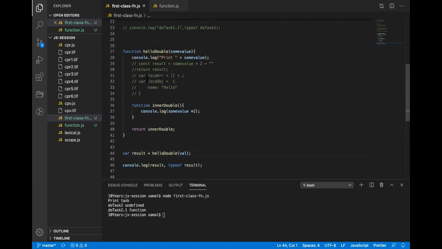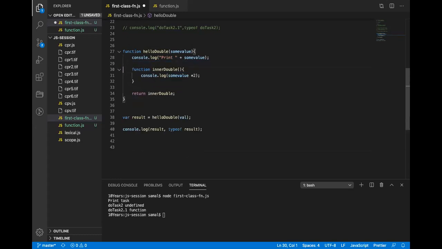So what really happened here? Coming back to the same function, I have a function called hello. What type of function is this? A function declaration. So what will be the property of this? It will be hoisted, and the rest of everything remains the same.